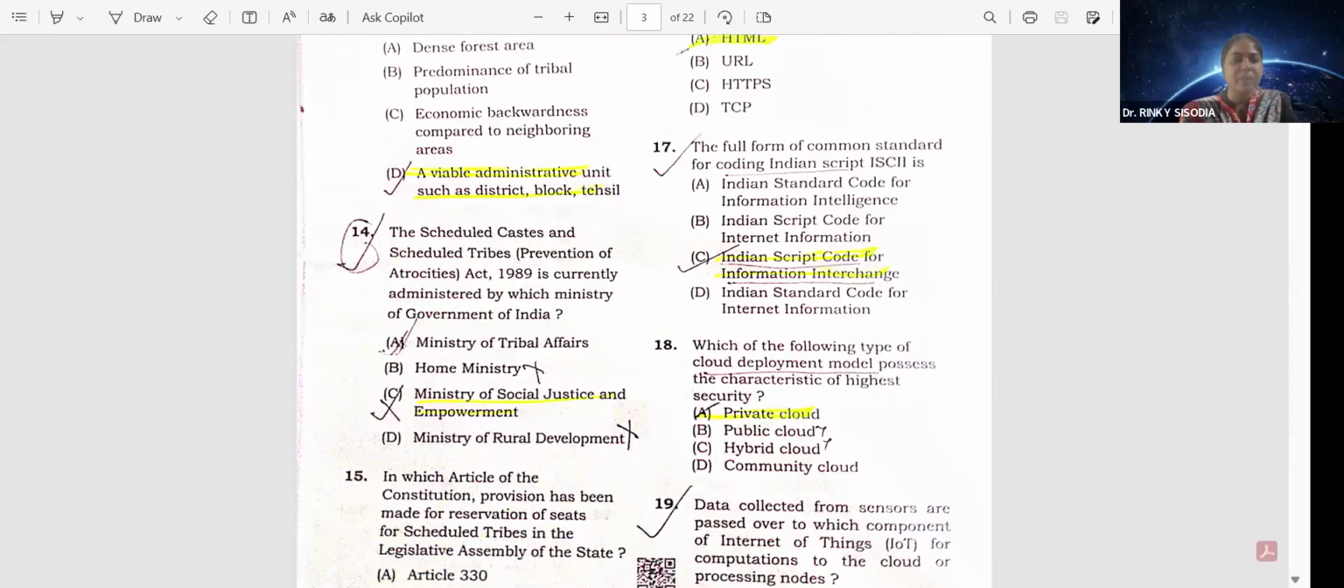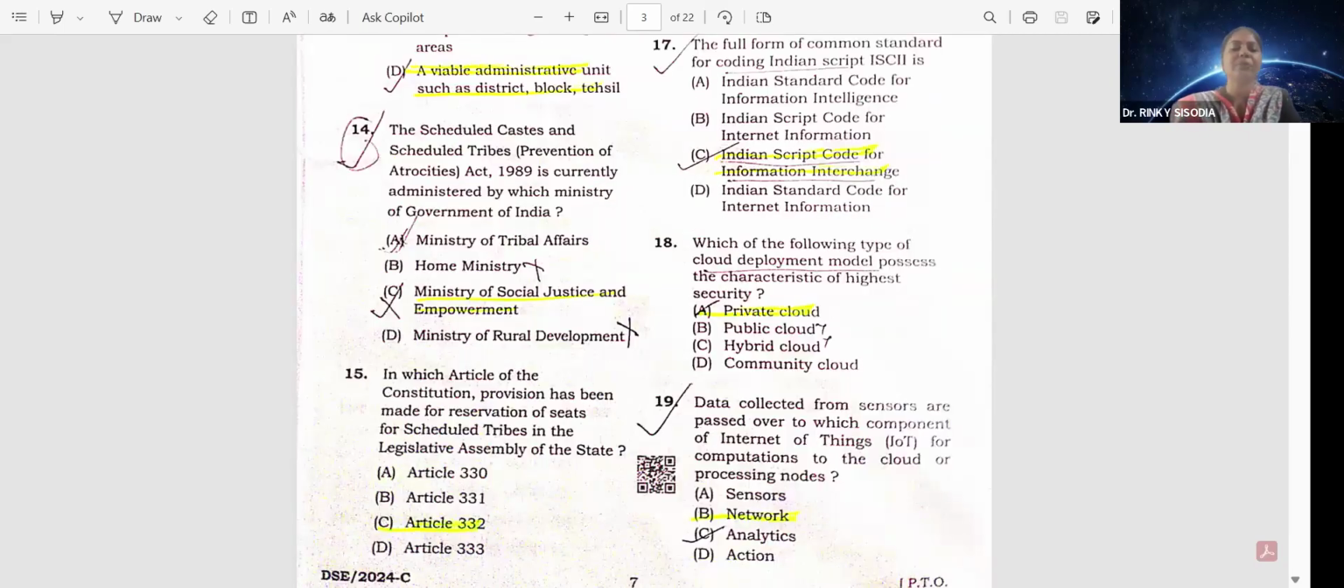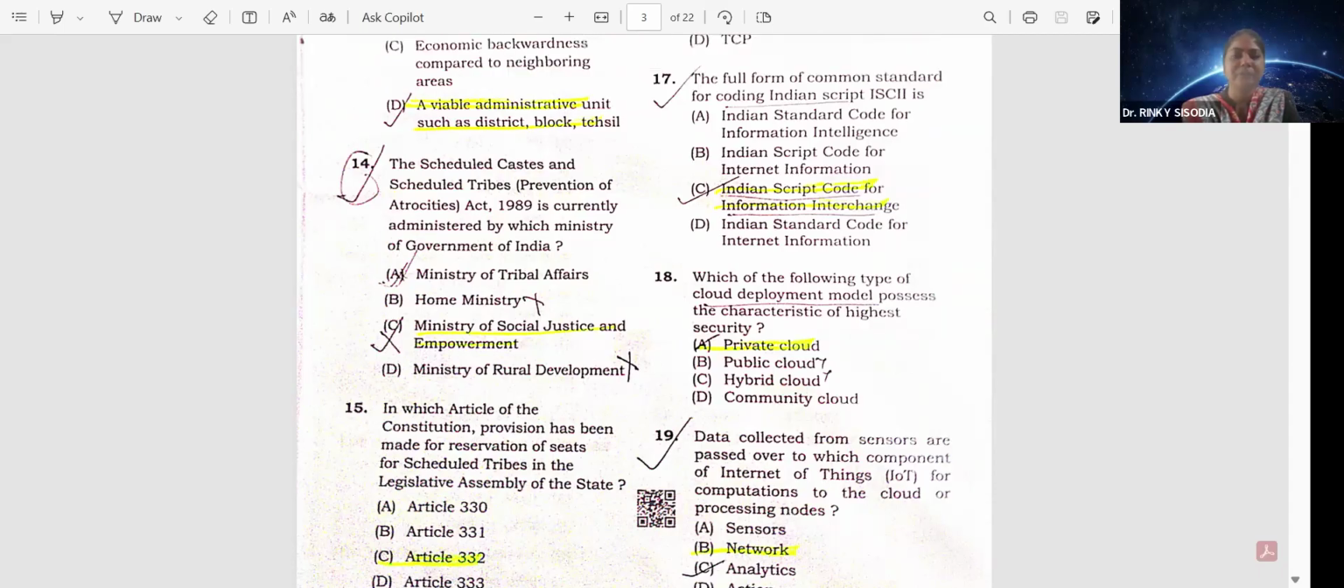Question number 14. The Scheduled Caste and Scheduled Tribe Prevention of Atrocities Act 1989 is currently administered by which Minister of Government of India? That is Minister of Social Justice and Empowerment, option C. Question number 15. In which article of the Constitution has provision been made for reservation of seats for scheduled tribes in the Legislative Assembly of the state? That is Article 332, option C.